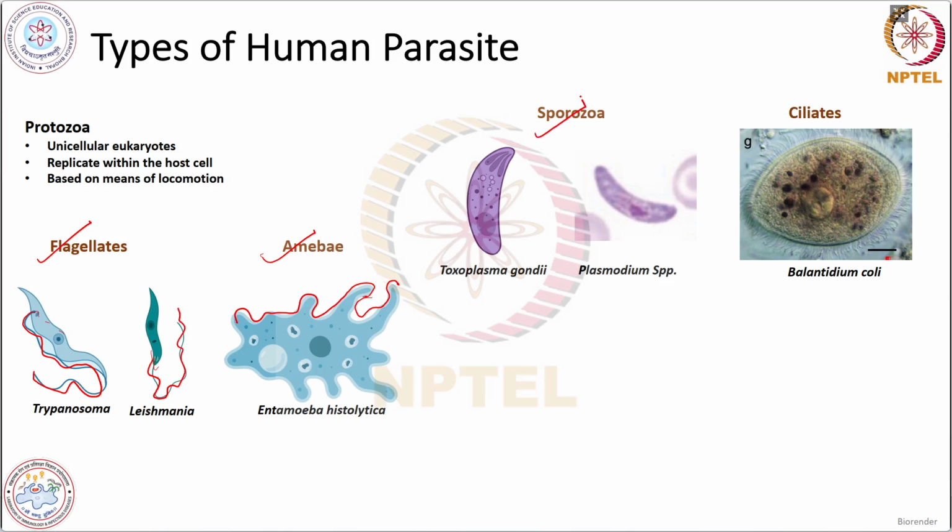Then the third one is your sporozoa. These are non-motile. They contain Toxoplasma gondii and Plasmodium species. And the fourth category is your ciliates. They will use the cilia. The cilia are the hair-like projections for movement. Yeah, Sporozoa is non-motile. Rest all are motile.